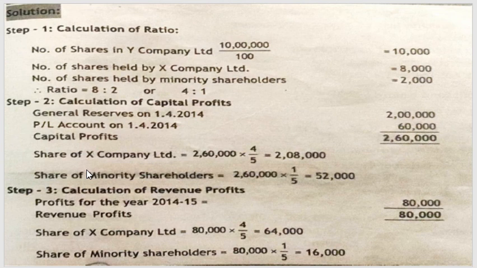What is the procedure or steps involved? You have general reserve, profit and loss, then you will add increase in the value of asset, you will minus decrease in the value of asset, and you will add a decrease in the value of liabilities, and you will minus increase in the value of liabilities.